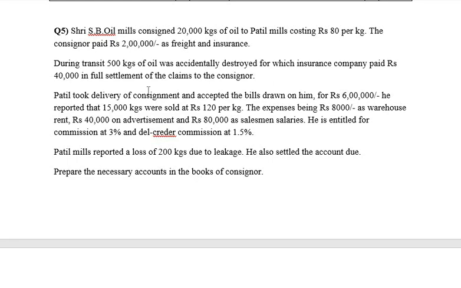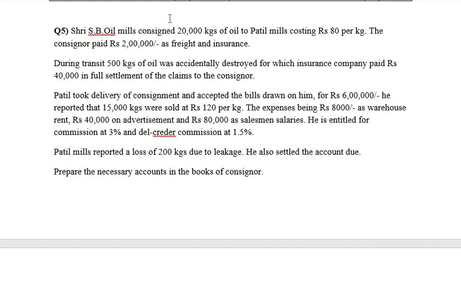So the question says that SB Oil Mills is the consignor because it says that SB Oil Mills consigned 20,000 kgs of oil to Patil Mills. So Patil Mills is the consignee, the agent who is going to sell the goods.